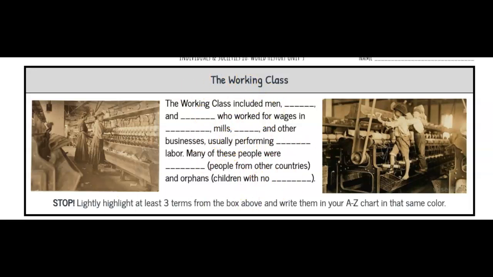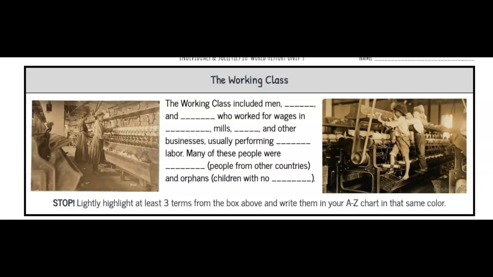During the Industrial Revolution, we really started to see this really big division between the upper class or the wealthy class and the lower class or the working class. And so we're going to focus on the working class for this particular lesson. When we're talking about the working class, we're talking about men, women, and children who worked for wages in places like factories, mills, mines, and other businesses. And usually this was performing manual labor.